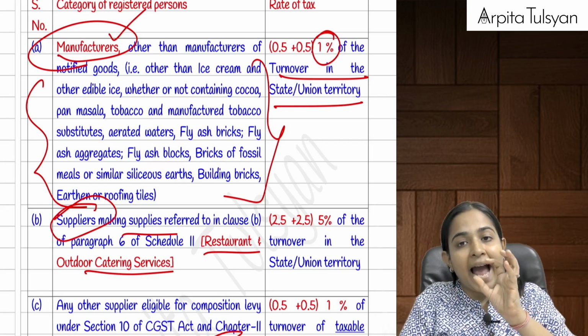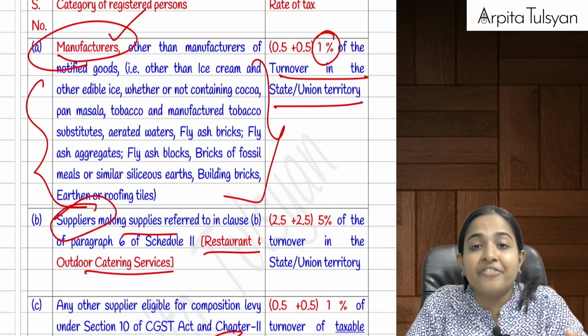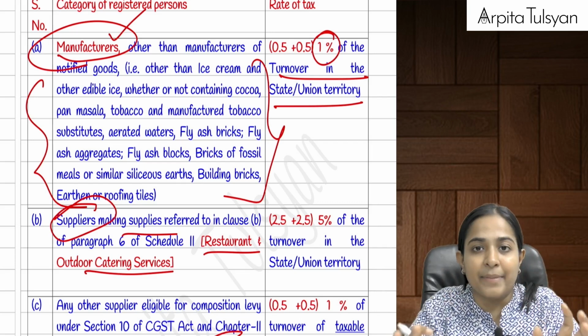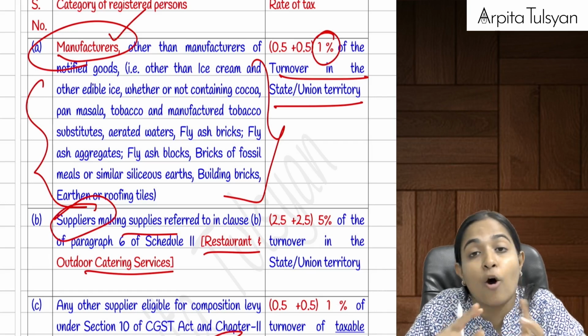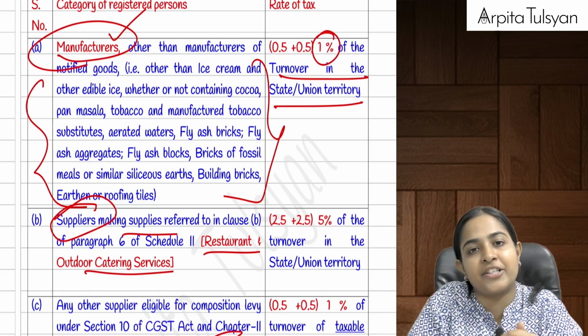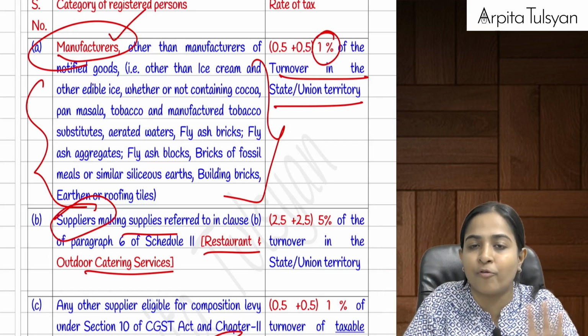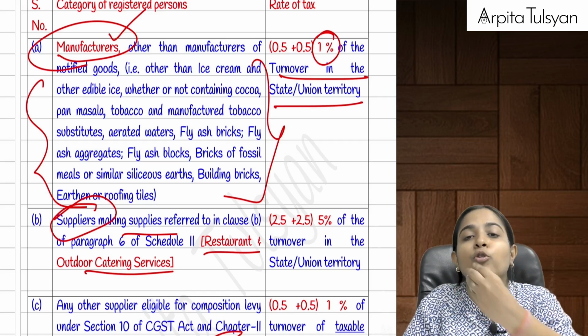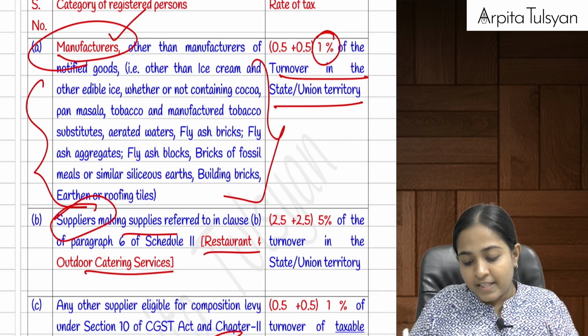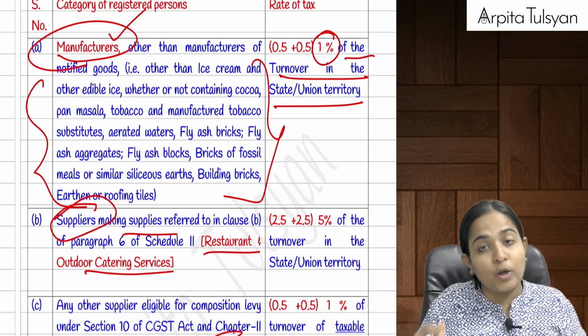If the aggregate turnover is within the limits, then both the offices will opt for the composition scheme. It's not that Maharashtra can opt for composition and Gujarat will not. No, it cannot happen. Either everyone opts or no one will opt. Very clear with this? Okay, so 1% of the total turnover.